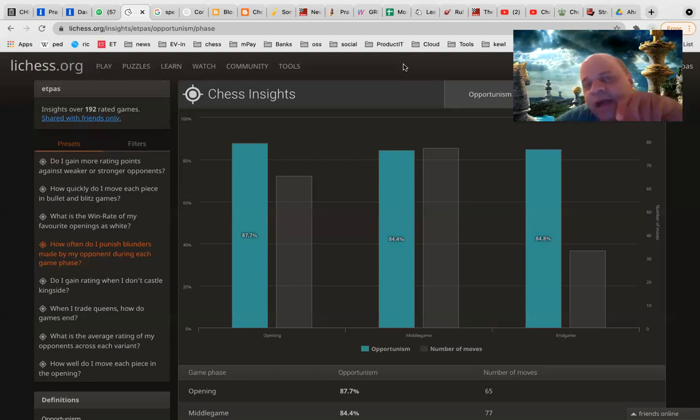Okay, I am missing. So in Blitz I have 85% opportunism. Okay, that is good. 85 is very good. But 50% in rapid. That is less, right? So like this, you can do analysis.